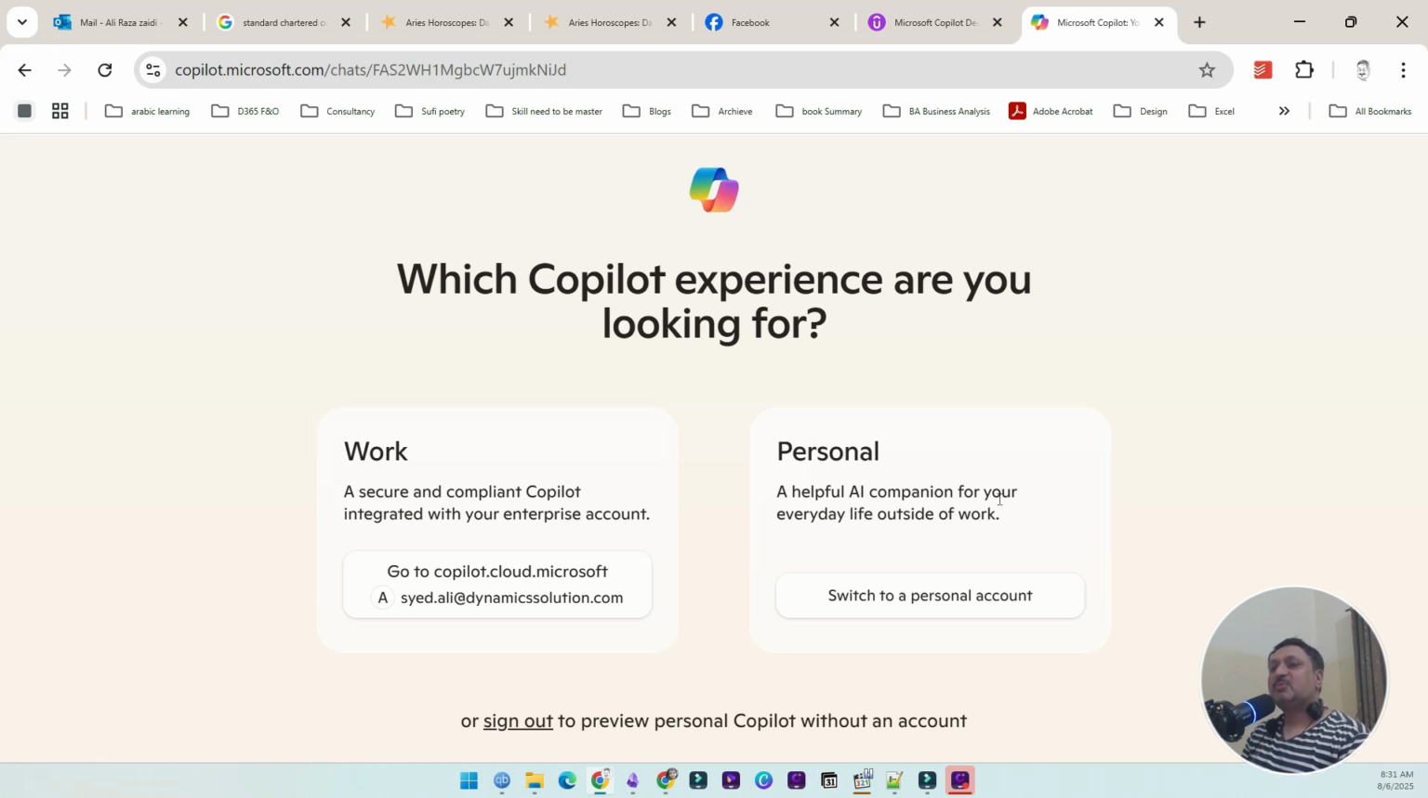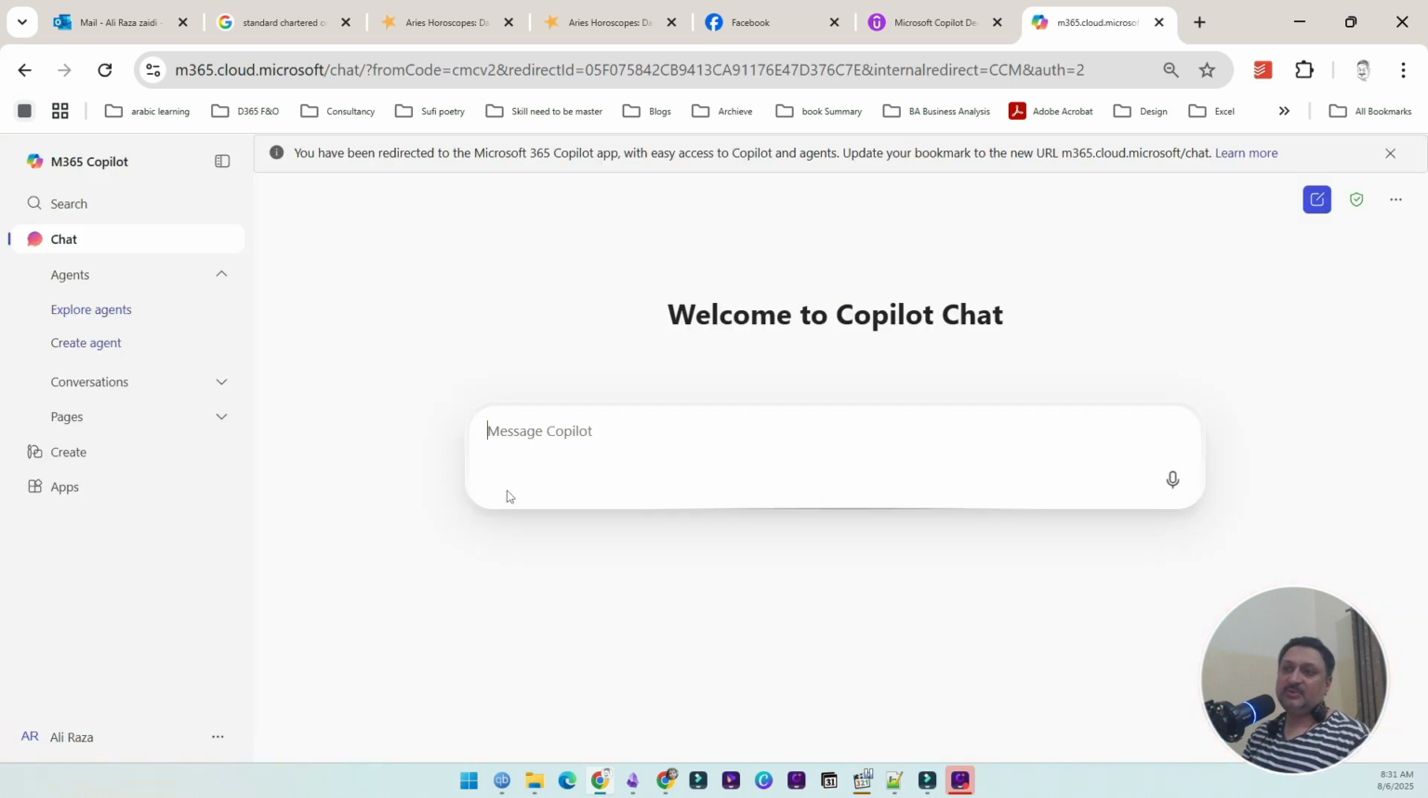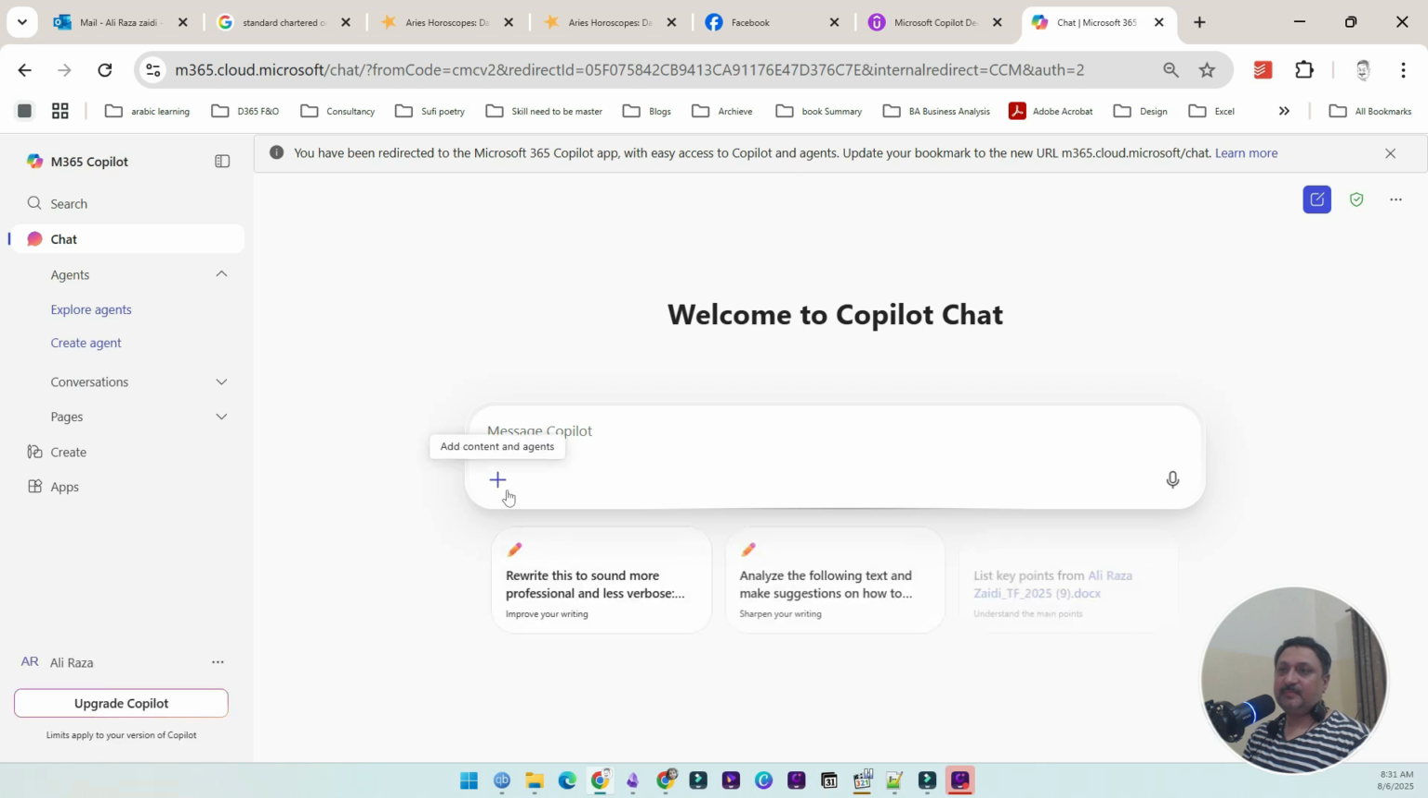One is a helpful AI model for your everyday life outside of your work, which we already saw when I signed in with a personal account. The other is Copilot integration with your enterprise account. I'm going to test this. Here it is a little bit more powerful. I think here we have more options, like rewrite, summarize, analyze, and list key points from this.